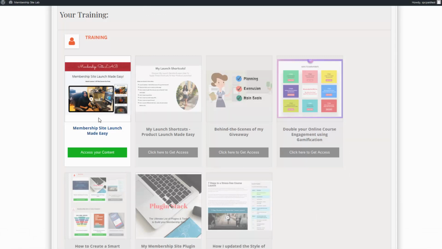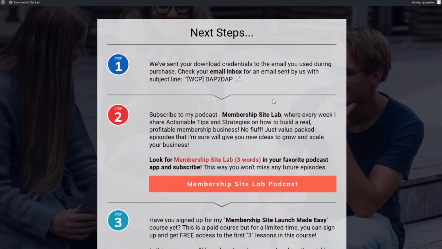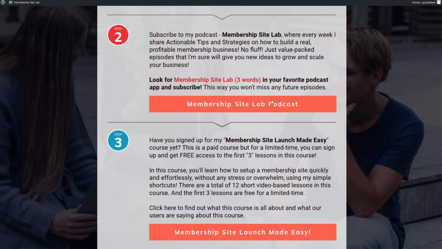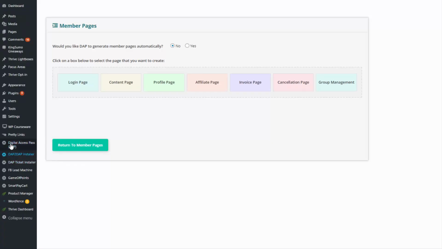You can send them to your members area, because if you use our shopping cart plugin, SmartPay Cart, they will be automatically logged into the membership, or you can send them to a generic welcome page or thank you page or your first upsell page. That's completely up to you. It's fully configurable.